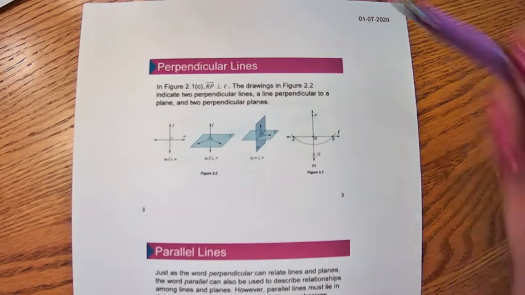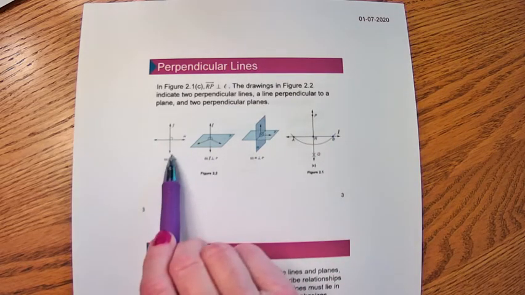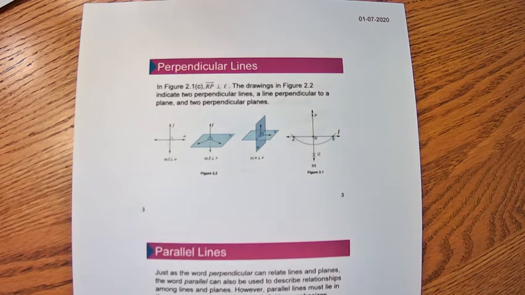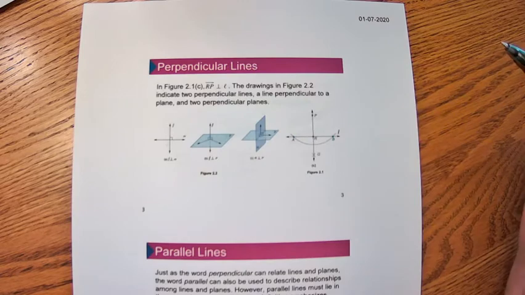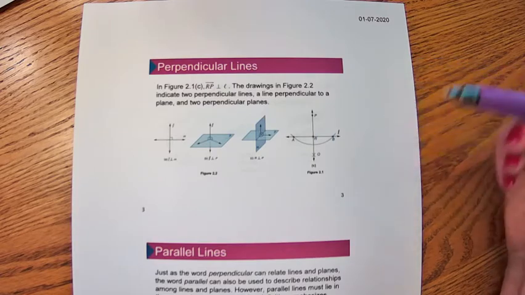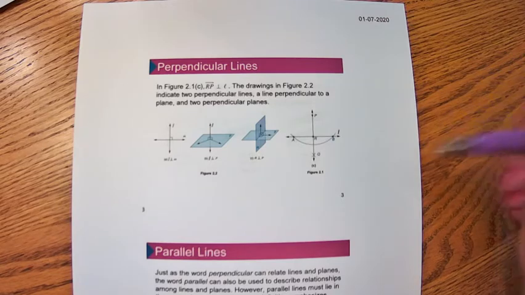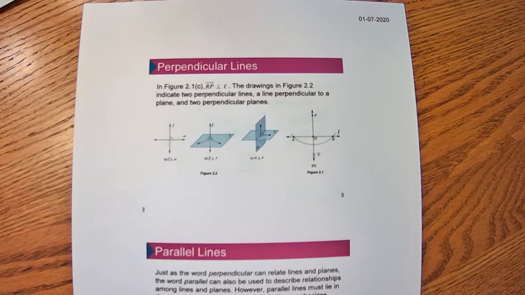So here we have some pictures. Here's line M and line L, and they're perpendicular, and the little box notation tells us that that's a 90-degree angle. Here we have a line that is perpendicular to a plane. Here we have two planes that are perpendicular to each other. All right, so lines or planes or rays can be perpendicular.